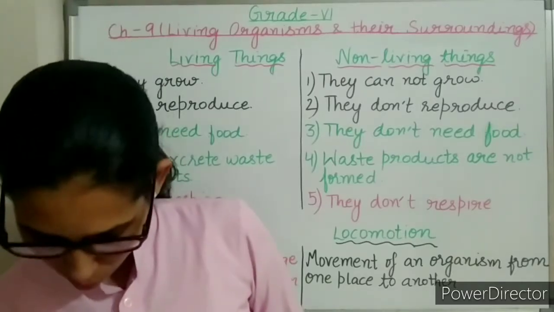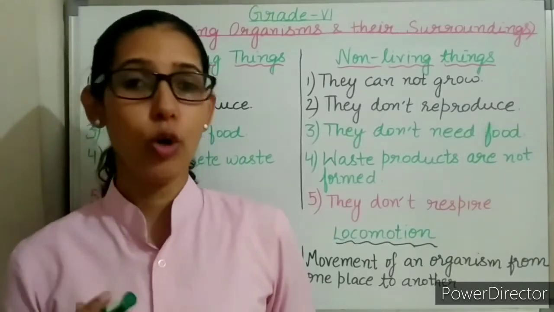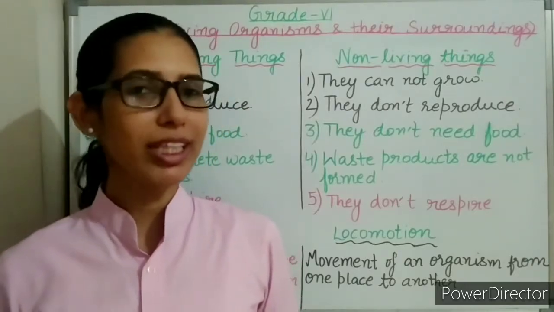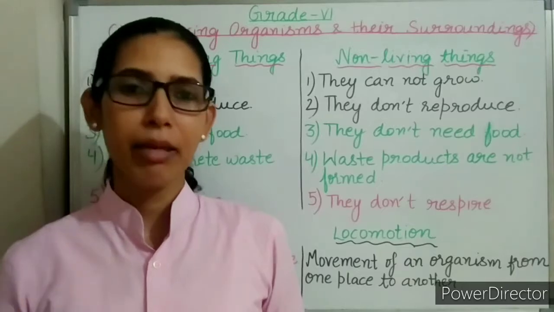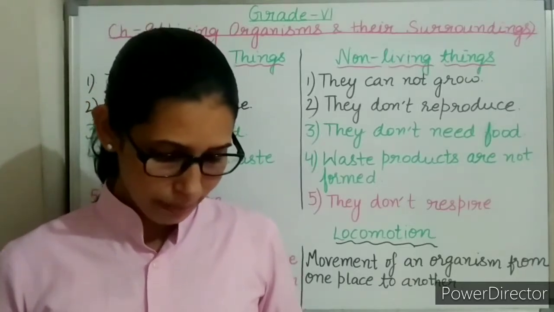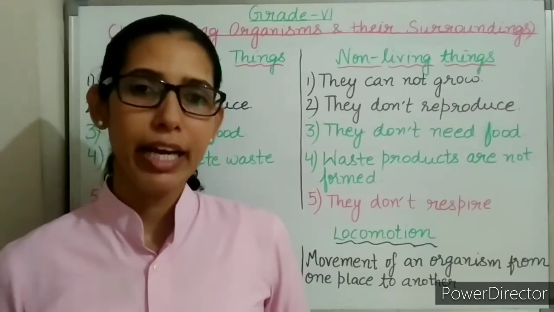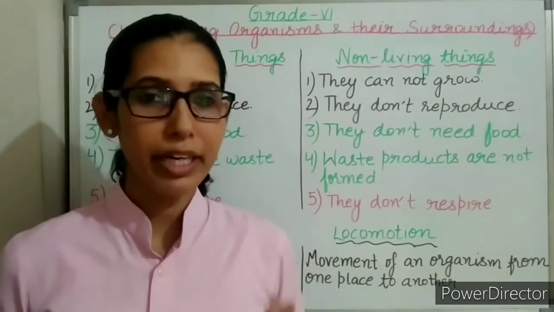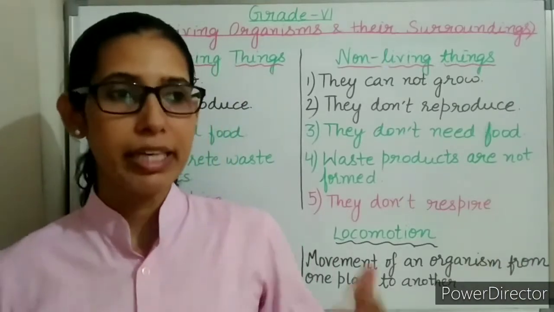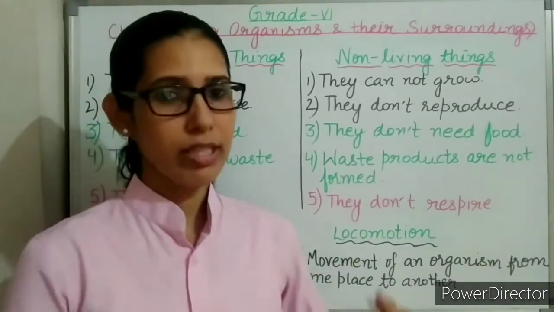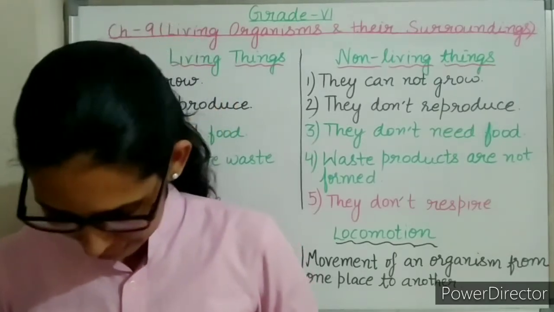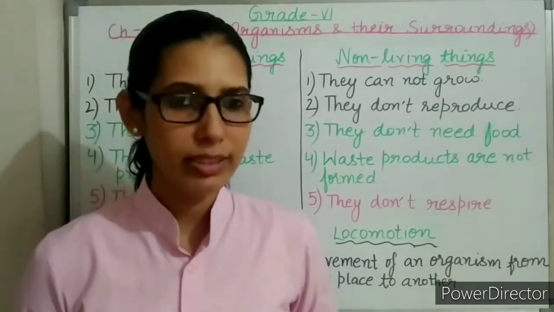Now coming to autotrophs and heterotrophs. Autotrophs are the organisms that can make their own food. If we talk about the examples, we know that plants can make their own food, so plants are called autotrophs. Next is heterotrophs. Heterotrophs are the organisms that are dependent on others for their food. For example, we human beings are dependent on plants and animals for our food. So we are heterotrophs.